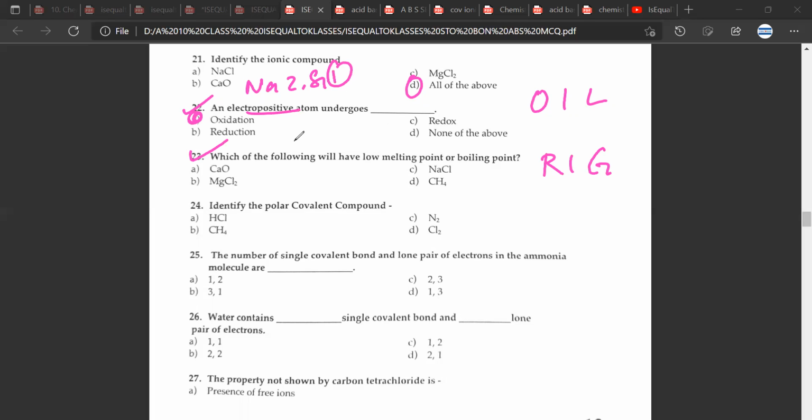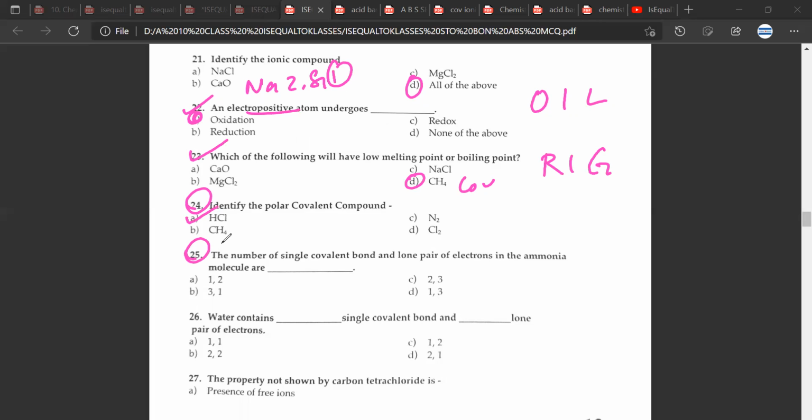Which of the following will have a low melting point or boiling point? So this would be D. Yes, this is a covalent compound. Rest are ionic. Great. 24. Identify the polar covalent bond. A, HCl. Yes.